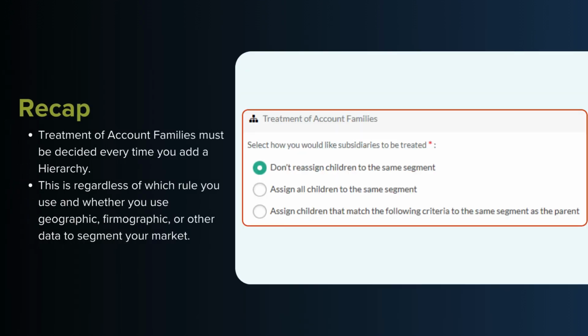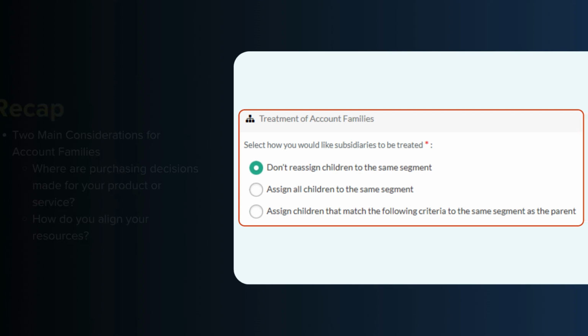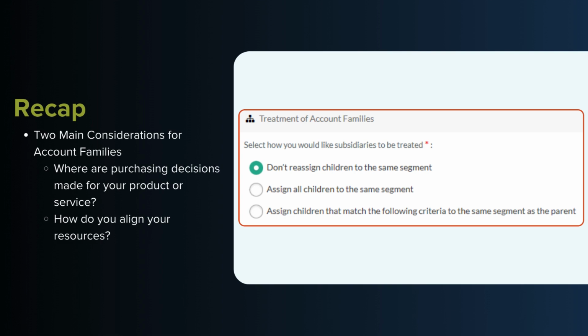In this example, we discussed how treatment of account families works with map rules. However, it will work the same with other rule types, whether you're using industry, company size, or other firmographic data to segment your market. Obviously, the biggest considerations for the treatment of child accounts are: one, where are purchasing decisions made for your company's product or services? And two, how do you best align your resources? No matter your go to market, Fullcast can be set up to fit your needs.